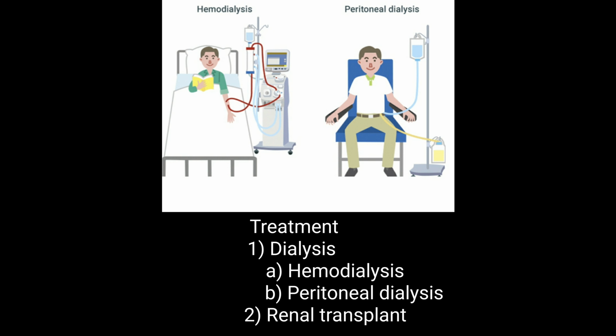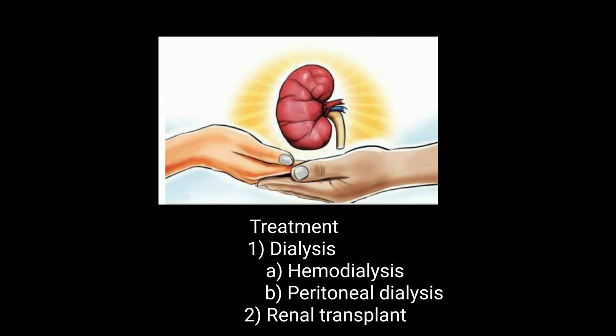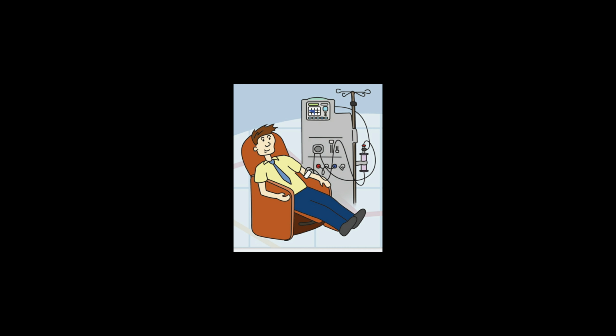Treatment includes dialysis, which is divided into hemodialysis and peritoneal dialysis. Nowadays widely used on OPD basis is hemodialysis, and second, renal transplant. In this video we will talk about dialysis.